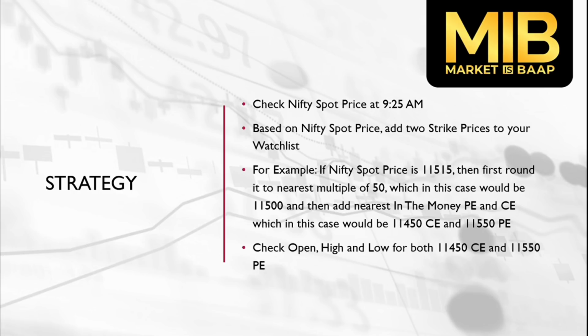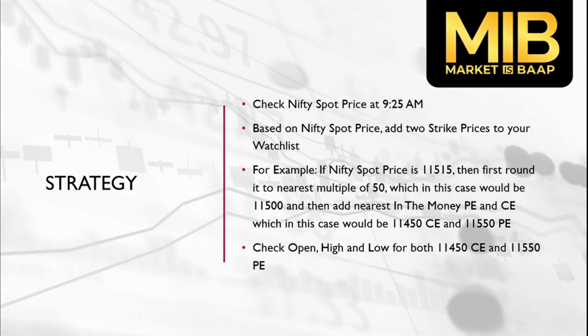Let's say our Nifty spot price is 11,515. Then round it to the nearest multiple of 50, which in this case would be 11,500, and then add nearest in the money PE and in the money CE, which in this case would be 11,450 CE and 11,550 PE. Remember, we will be only adding in the money and not out of the money.